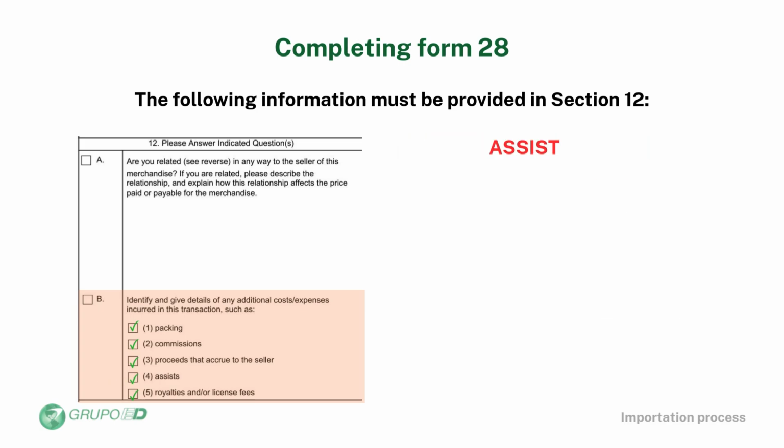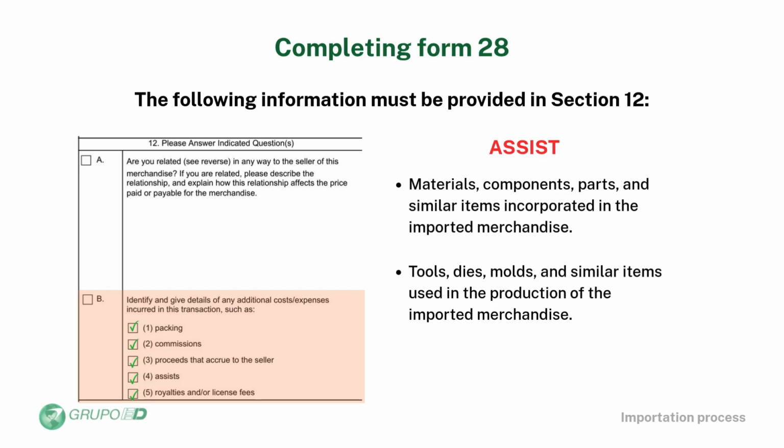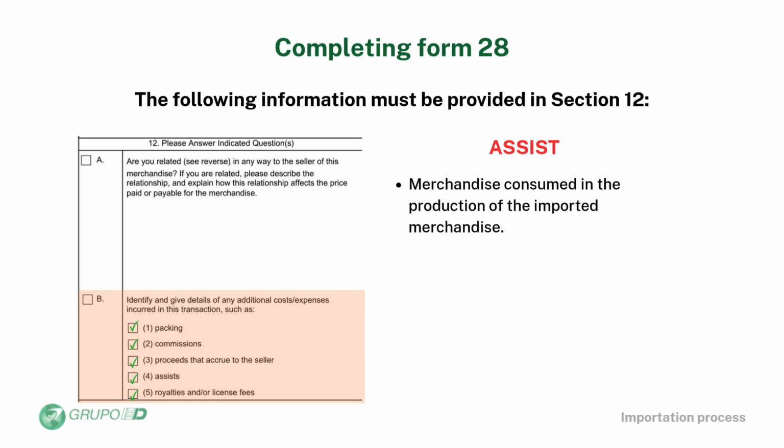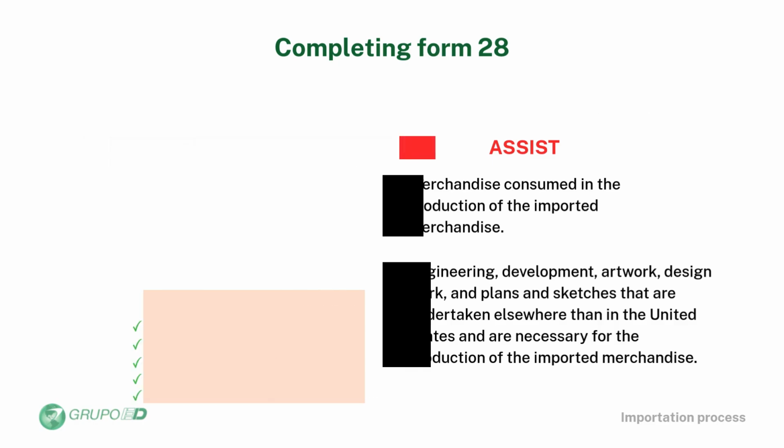Assists. The term assist means any of the following if supplied directly or indirectly, and free of charge or at reduced cost by the buyer. Materials, components, parts, and similar items incorporated in the imported merchandise. Tools, dyes, molds, and similar items used in the production of the imported merchandise. Merchandise consumed in the production of the imported merchandise. Engineering, development, artwork, design work, and plans and sketches that are undertaken elsewhere than in the United States and are necessary for the production of the imported merchandise.